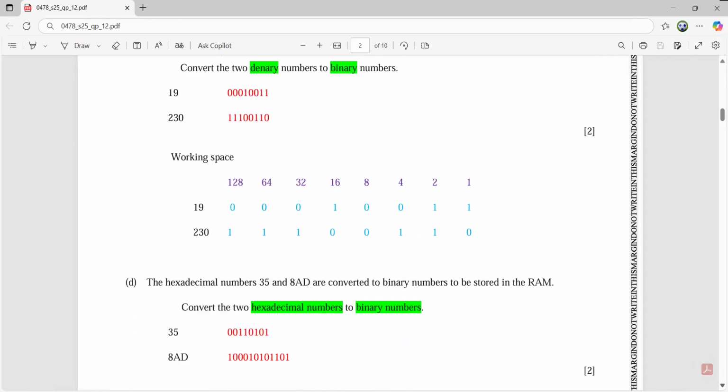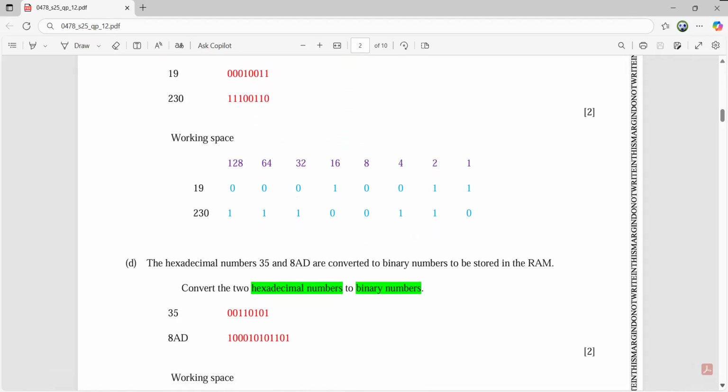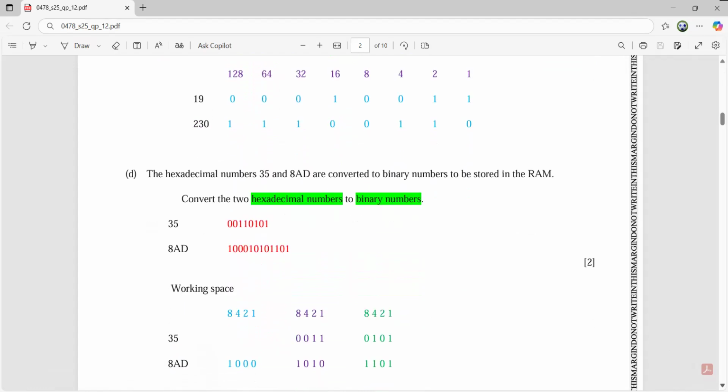Part D. The hexadecimal numbers 3, 5, and 8AD are converted to binary numbers to be stored in the RAM. Now, these are your hexadecimal values. So, what will you do? Be very cautious. For hexadecimal numbers to be converted to binary, we take each nibble, using 1, 2, 4, 8. If the child has made the mistake of taking this not as 3, 5, but as 35, and made the binary for 35 assuming it's a denary number, then his answer will be incorrect. Be very cautious. It's 3, 5.